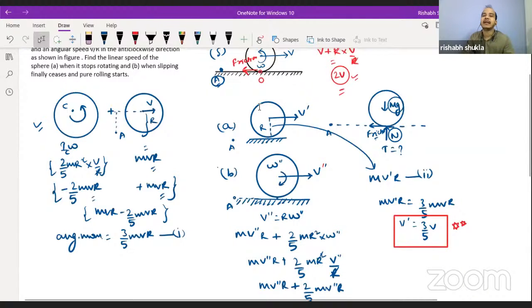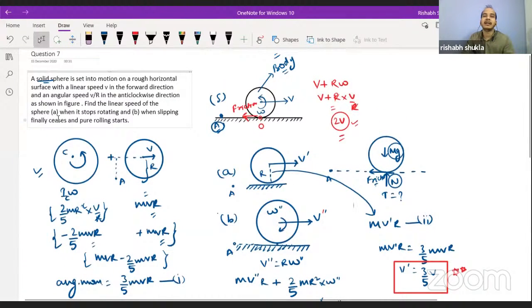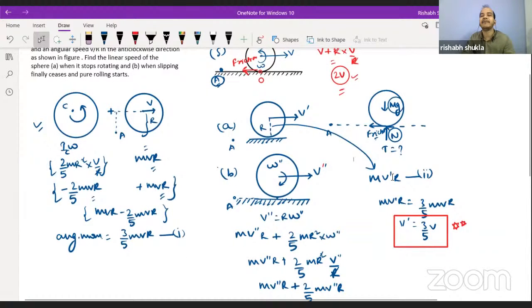Next, in case A, it was asked what will be the velocity v dash when the system is performing the motion such that omega is zero. Straight away we calculated that mv dash r must be equal to 3/5 mvr. How? Mv dash r is the angular momentum of the body at this instant about point A. In the same way we calculated for case B also.